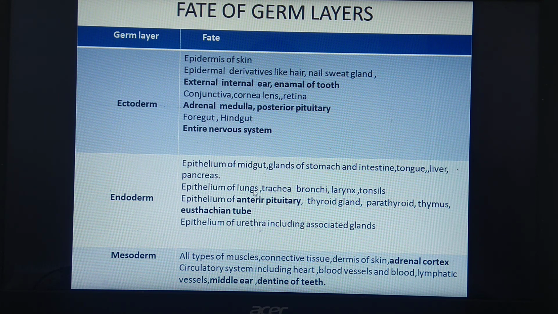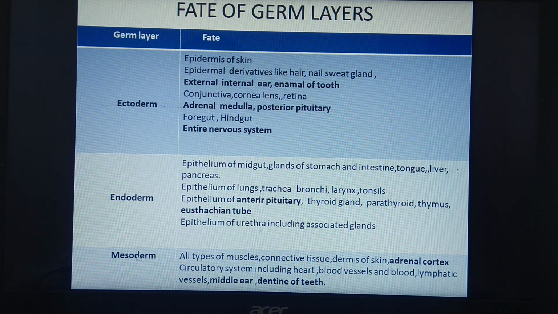Then epithelium of lungs, trachea, bronchi, larynx, tonsils, organs of respiration. Epithelium of anterior pituitary, thyroid gland, parathyroid gland, thymus and eustachian tube develops from endoderm, as well as epithelium of urethra, including associated glands. All these structures develop from endoderm here.